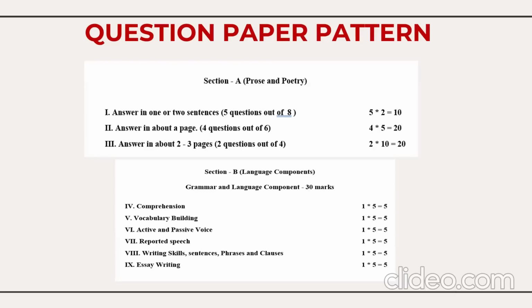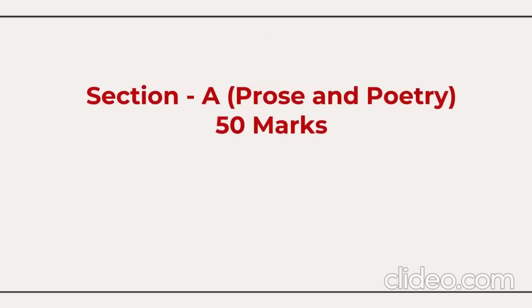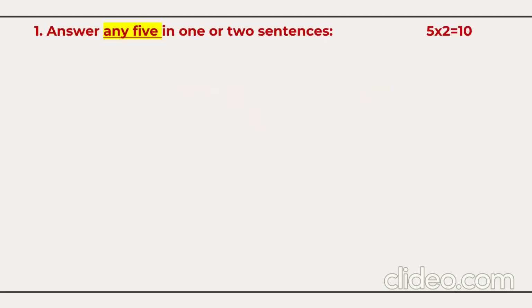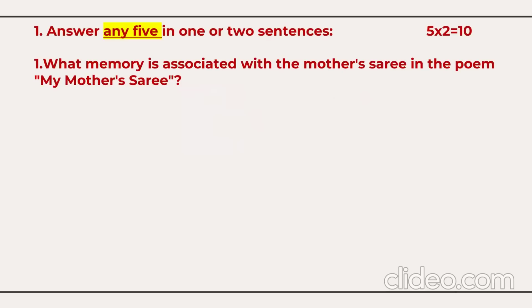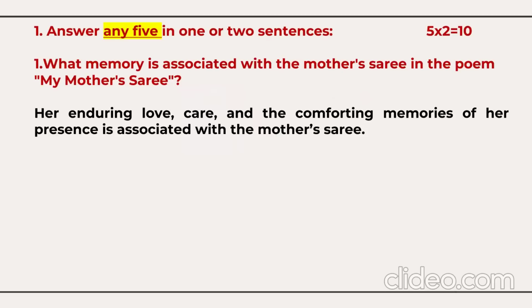So without much delay, let's begin the discussion of the model question paper, Section A, prose and poetry, for 50 marks. Under Section A, Part 1, you need to answer any 5 questions out of 8. Now this is the 2 marks question. Question number 1. What memory is associated with the mother Sari in the poem? The memory is here love, care, and the comforting memories of her presence.